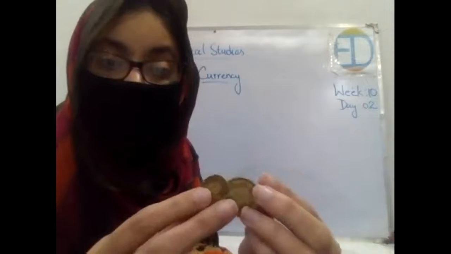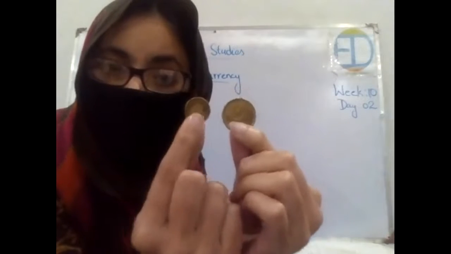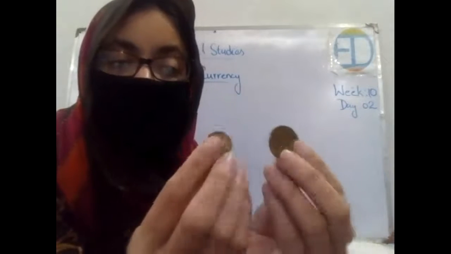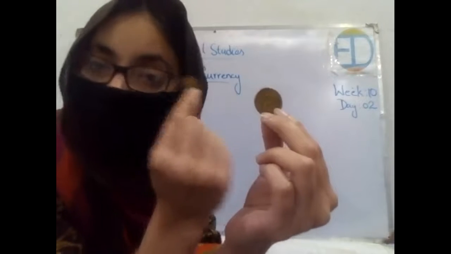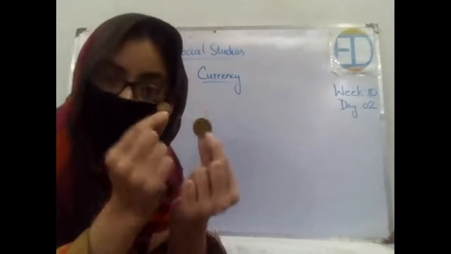Both of these coins, the 10 and the 5 rupees, are similar in that both have a star and a moon on one side, but their opposite sides are different. Because on the 5 rupees coin we have the number 5, and on the 10 rupees coin we have the picture of Faisal Mosque, right? So these are both gold coins, right?